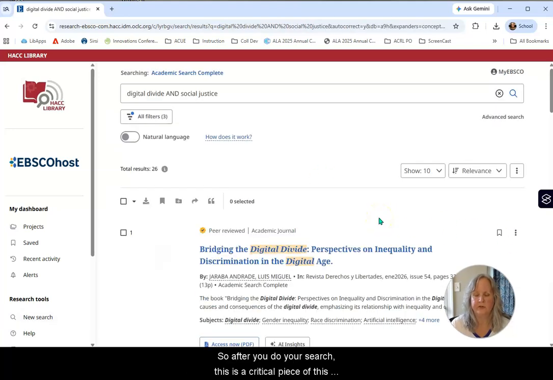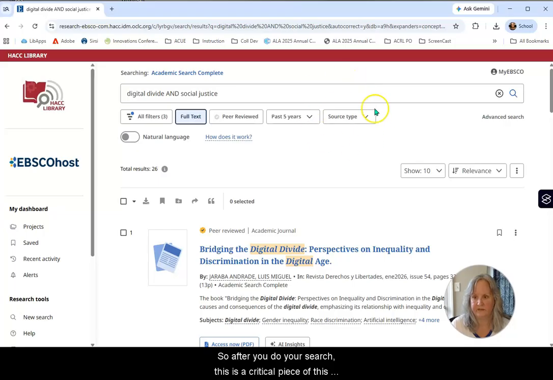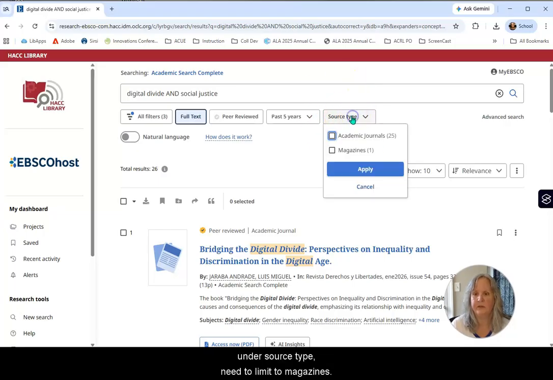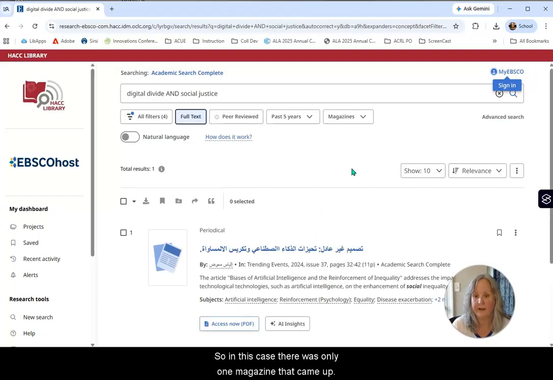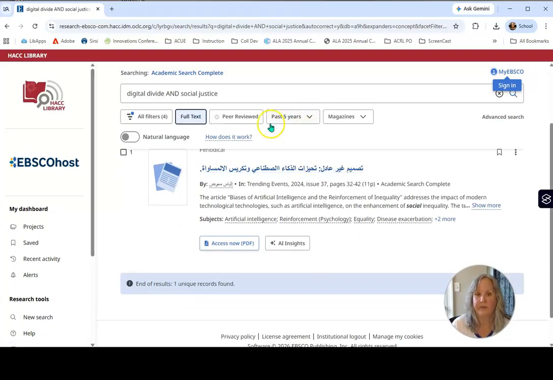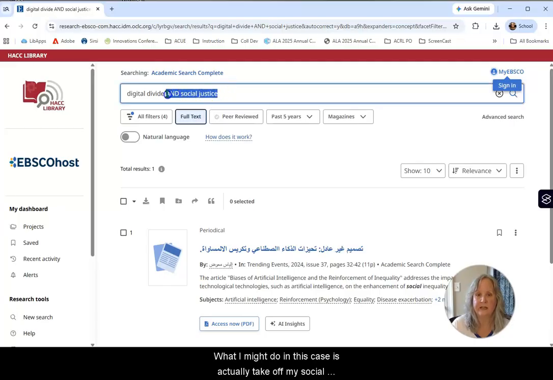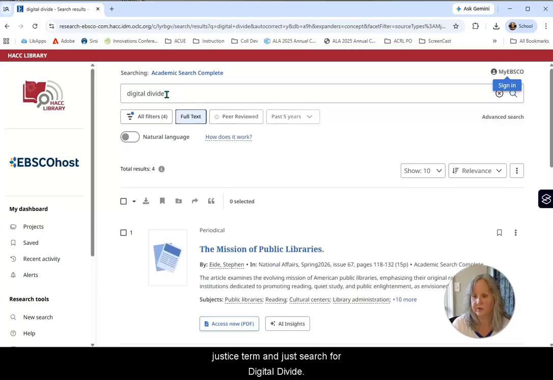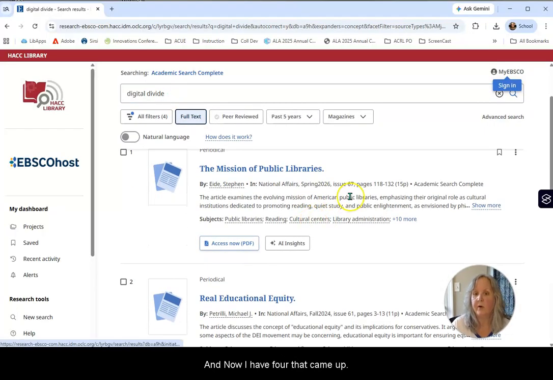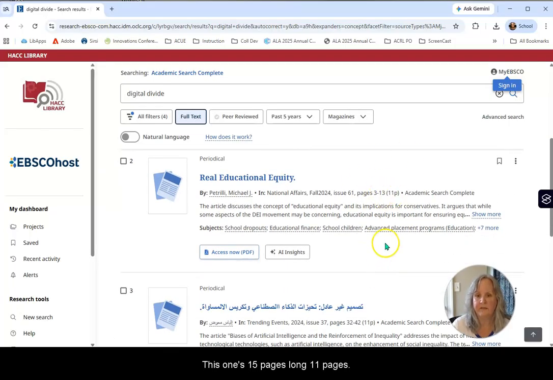So after you do your search, this is a critical piece of this. Under source type, you need to limit to magazines. So in this case, there was only one magazine that came up. What I might do in this case is actually take off my social justice term and just search for digital divide. And now I have 4 that came up. This one's 15 pages long, 11 pages, real educational equity. That might be a good one for me.